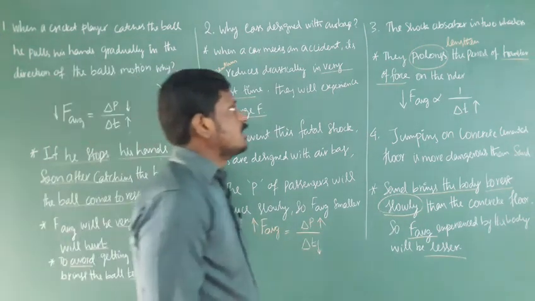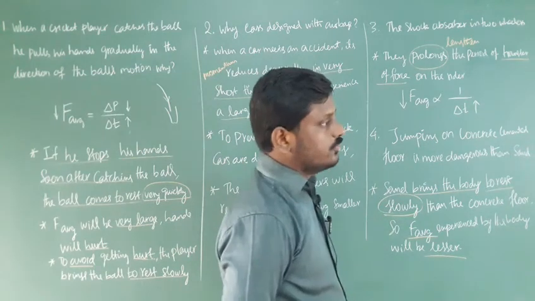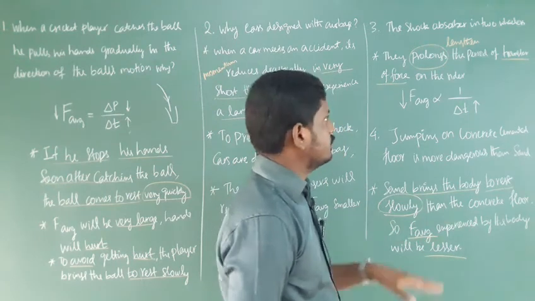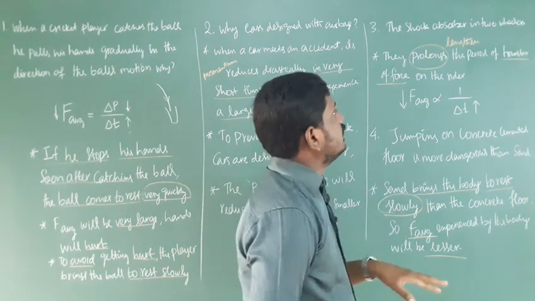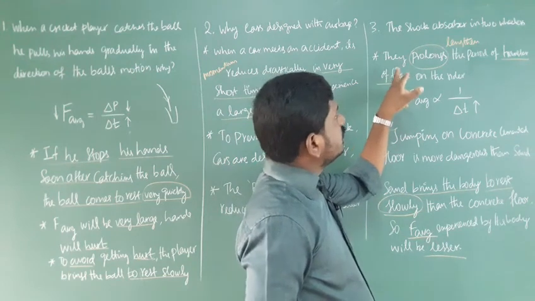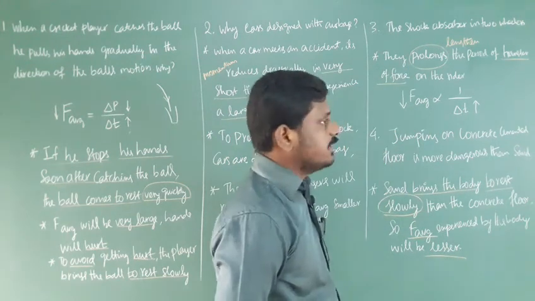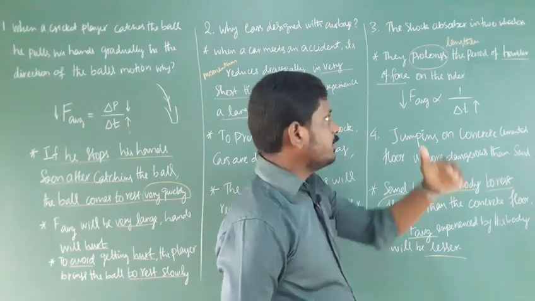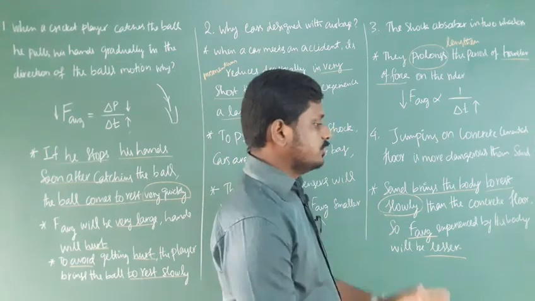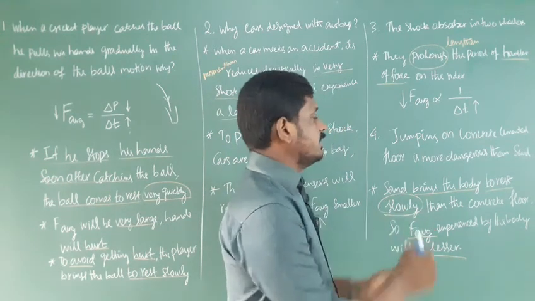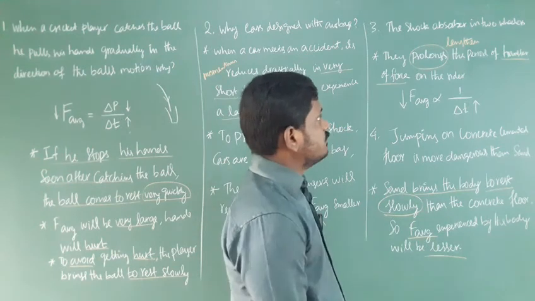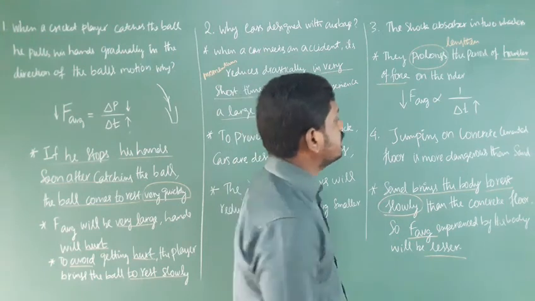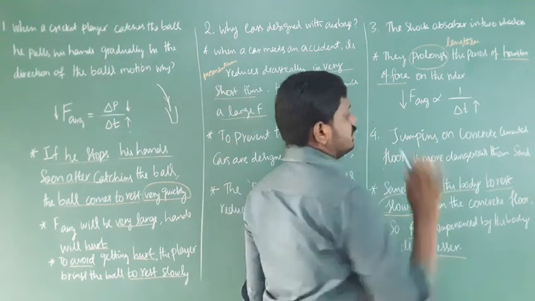Then the third one: shock absorbers in two-wheelers. If you are riding a bike or a car, whatever it may be, and there is a speed breaker, then if there are no shock absorbers, it will hurt. Shock absorbers prolong, that means lengthen, the period of transfer of force. There is a spring inside your bike, that is the shock absorber. They prolong the period of transfer of force on the rider. So the time increases, average force decreases.